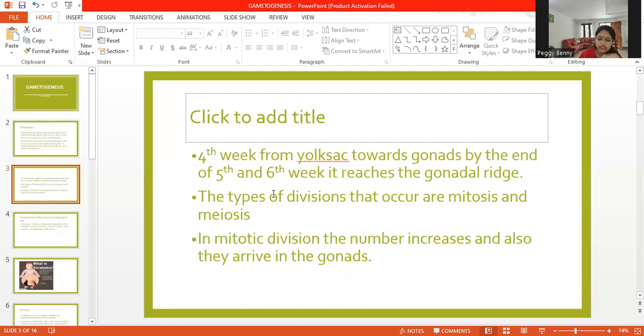So just let me explain to you what is mitosis. It is the mitotic division in which the number increases and they also arrive in the gonads. Okay, the number increases and they arrive in the gonads.